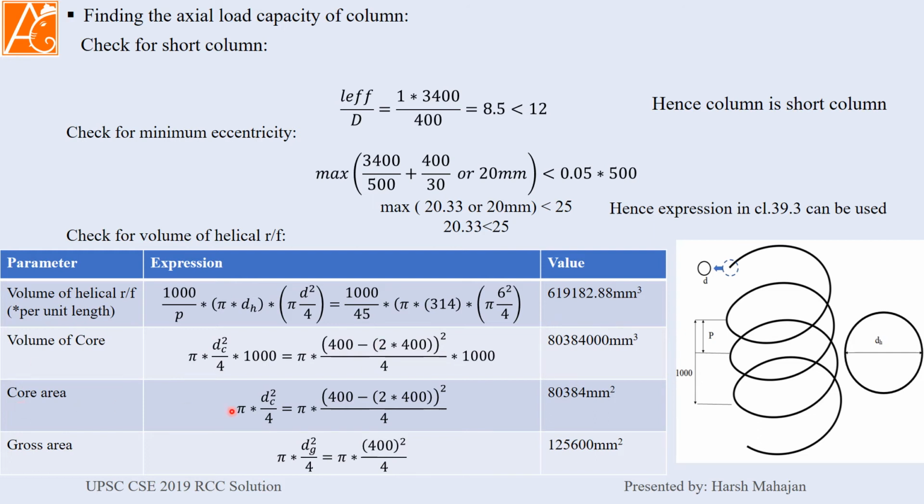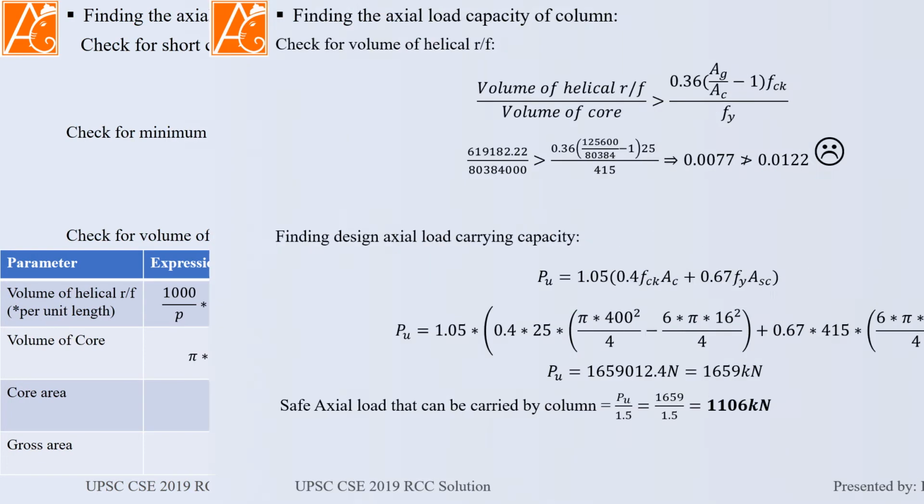Now core area, again same formula, just avoid this 1000 because we are talking about area only. This much will be the area of the core, and the gross area. Gross area means the whole area including cover and all. So which is 400 square. Find this value, and in the next slide we will see how to use this value.